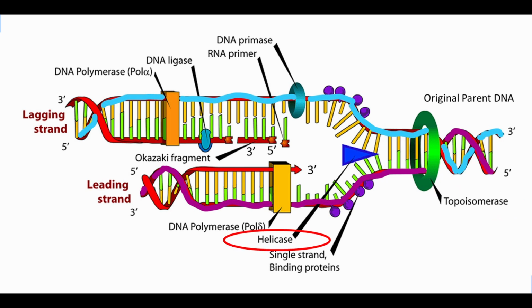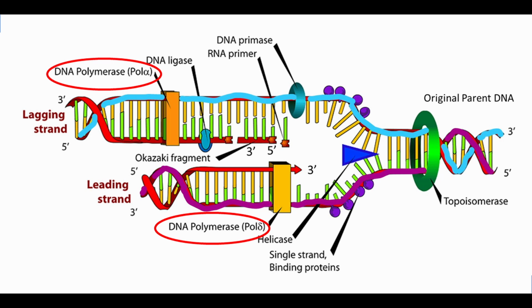Next, the helicase enzyme uses a lot of ATP to break the hydrogen bonds linking the bases. The helicase enzymes split the parent strand into single strands. The binding proteins hold the single strands apart as the replication fork. The DNA polymerase enzymes on the daughter strands add the new nucleotides onto the single strands, A to T and G to C in complementary fashion.